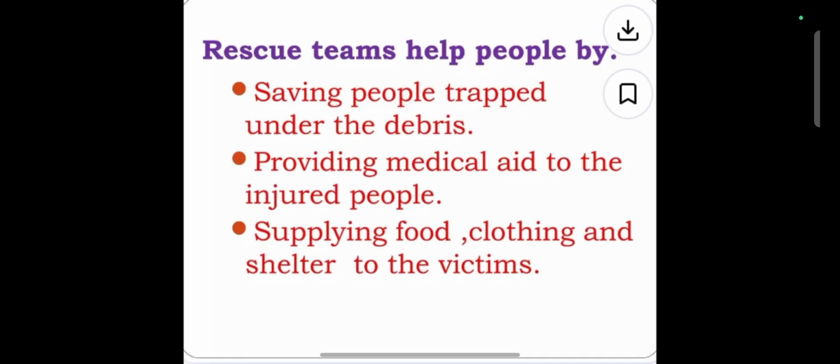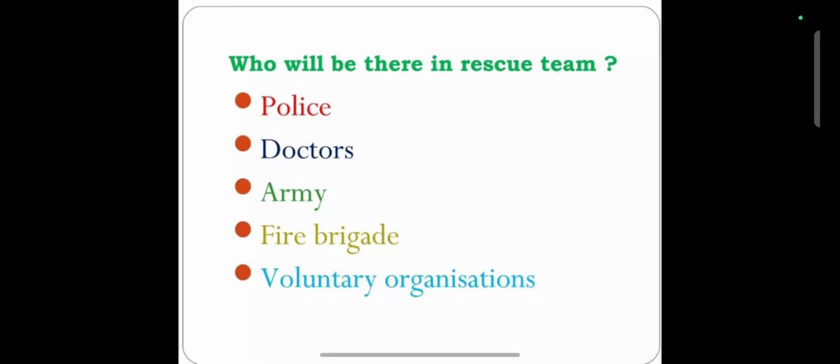Rescue teams are also playing a very important role by saving people who are trapped under the debris, by providing them medical aid and necessary things like food, clothing, and shelter to the victims affected by these natural calamities. We have discussed this particular word, rescue teams.